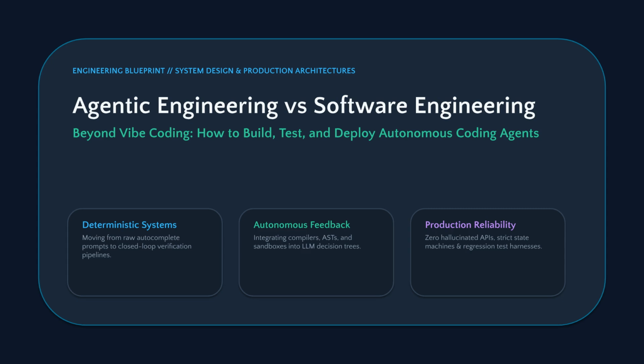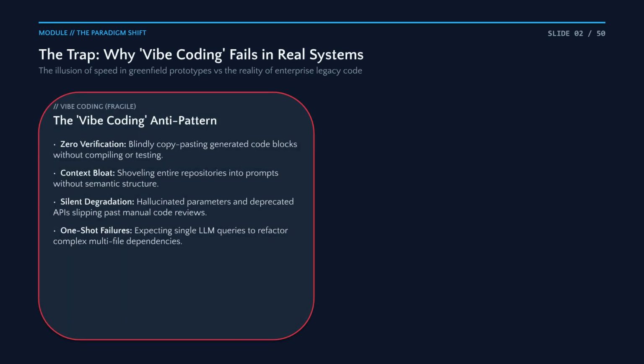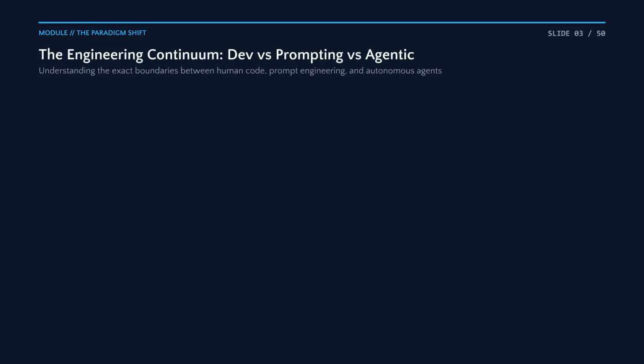Welcome. Today, we're exploring the critical shift from standard software engineering to agentic engineering, and why moving beyond vibe coding is essential for building production-grade systems. Vibe coding is great for prototypes, but in production, without deterministic tools and proper feedback loops, it inevitably creates technical debt and untraceable bugs. Notice the continuum.